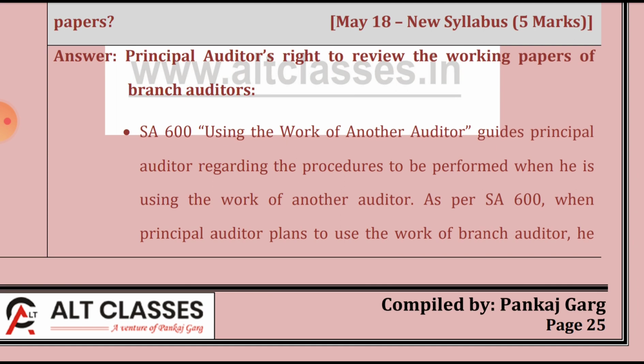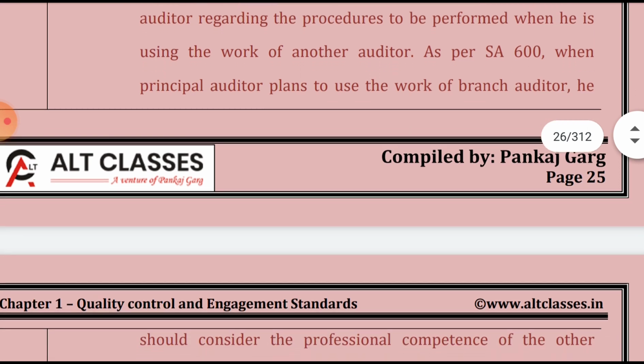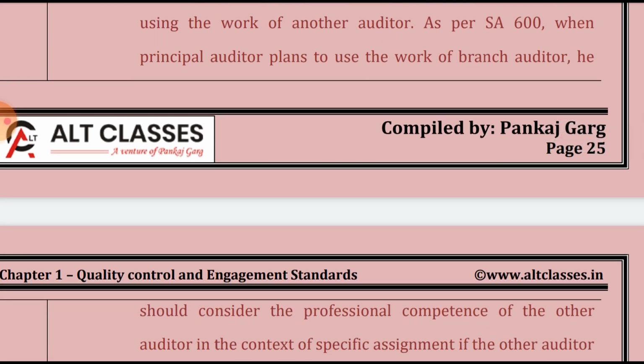They would have given the reference of SA 600, using the work of another auditor, which guides the principal auditor regarding the procedure to be performed when he is using the work of another auditor. So this SA states what all procedures the principal auditor should perform when using the work of another auditor. As per SA 600, when the principal auditor plans to use the work of a branch auditor, SA 600 states how the principal auditor should deal with it.